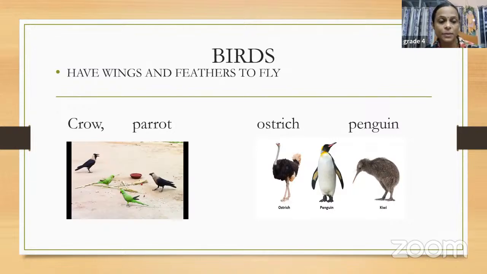You can see examples like crow and parrot in the first picture. This is one category. And the other category is what? We have some birds like ostrich, penguin, and kiwi.